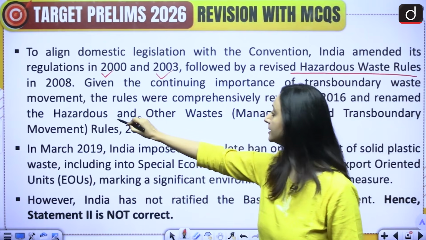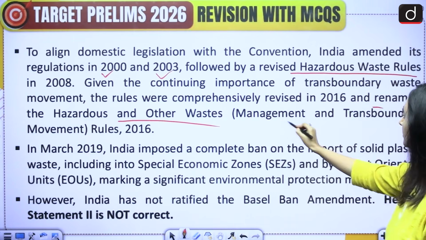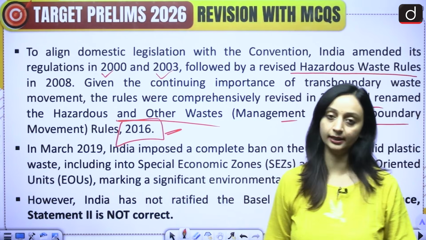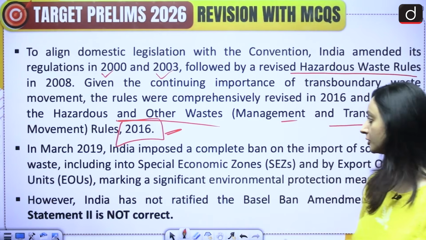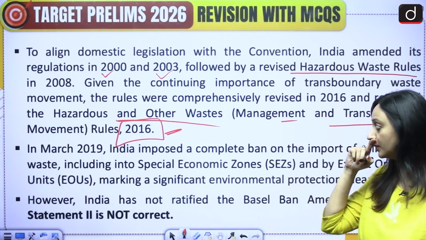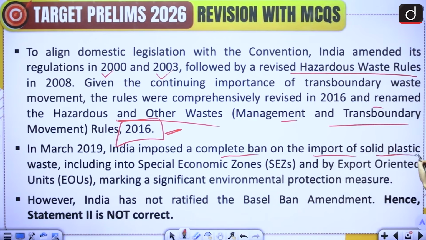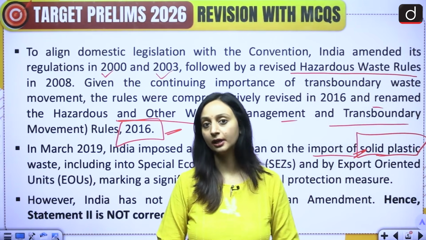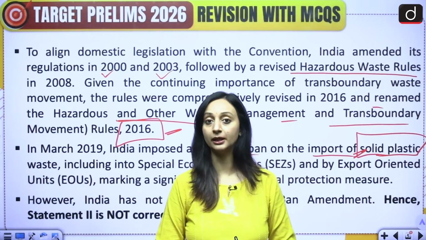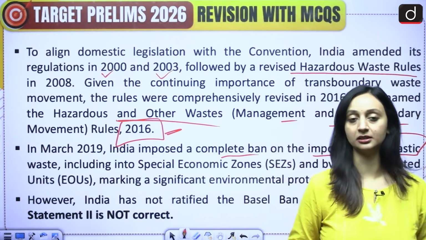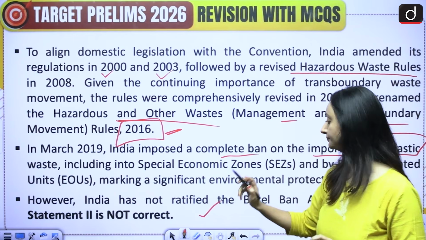We also have the Hazardous and Other Wastes (Management and Transboundary Movement) Rules of 2016 as well. So India believes in strict regulation, but there's no complete imposition of a ban. However, there is a complete ban on the import of solid plastic waste. Solid plastic waste is the only thing that has been completely banned because it is not environmentally friendly. It causes a lot of environmental issues. It's not biodegradable. That's why the import of solid plastic waste is completely banned by India.